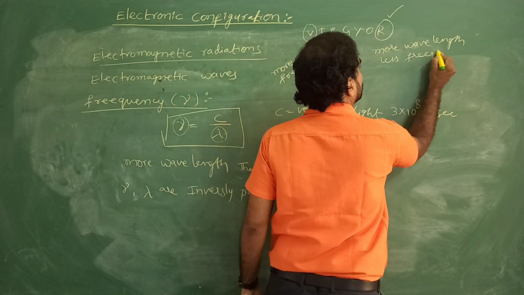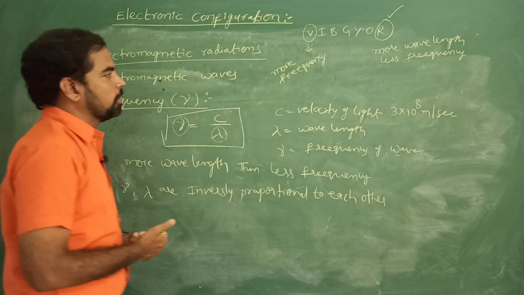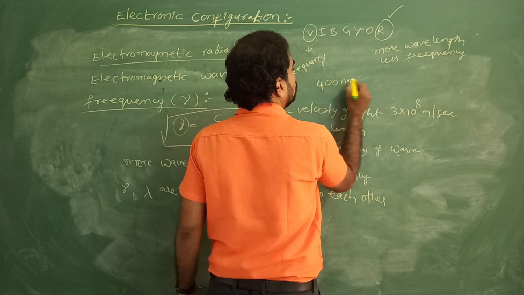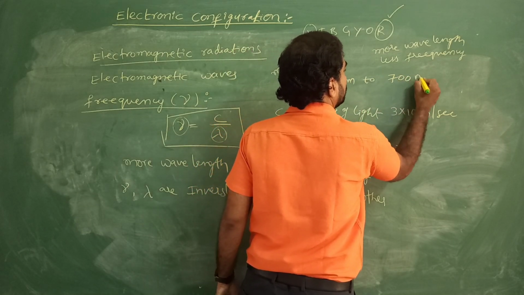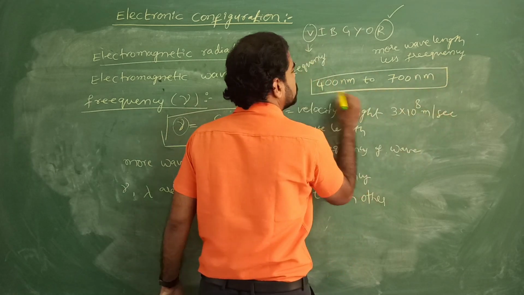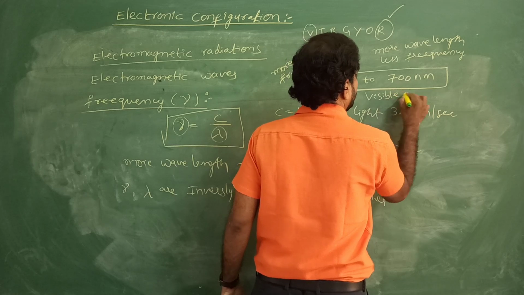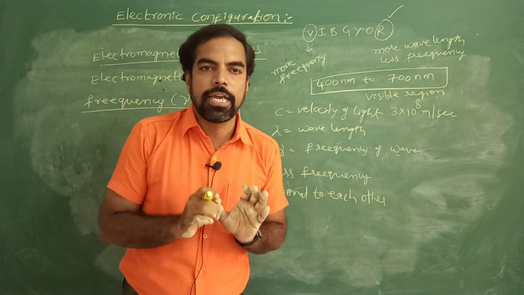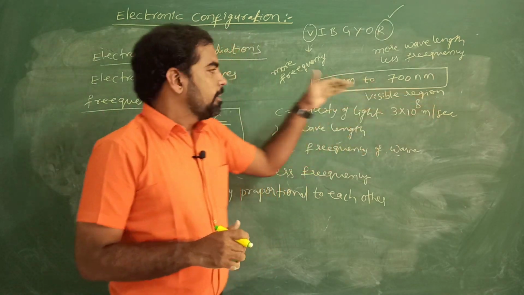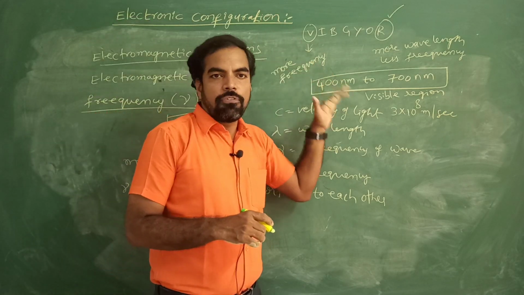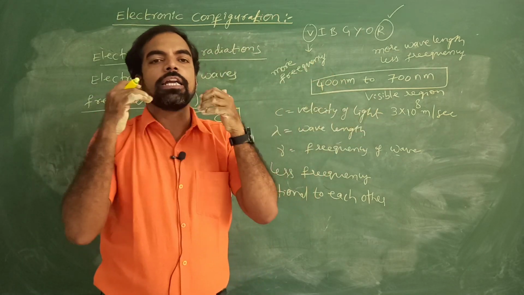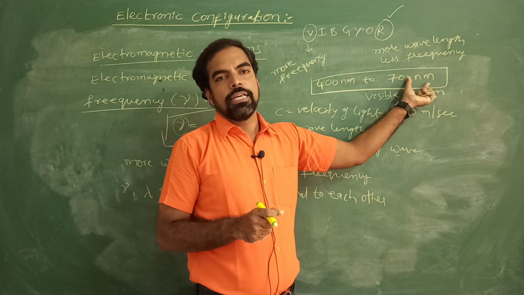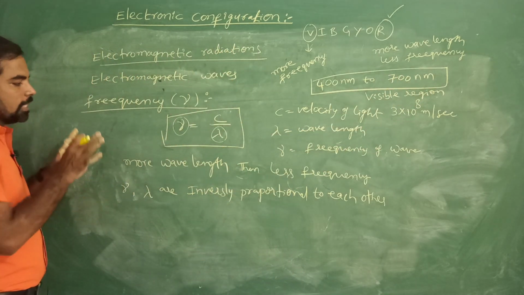Remember. What is the range of the visible region? 400 nanometers to 700 nanometers. This is called the visible region, a very, very important one. When radiations fall in the visible region, only then can we observe them with our naked eye. That is the reason it is called the visible region. Is it clear?